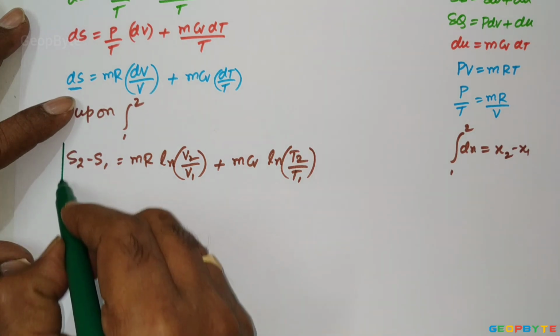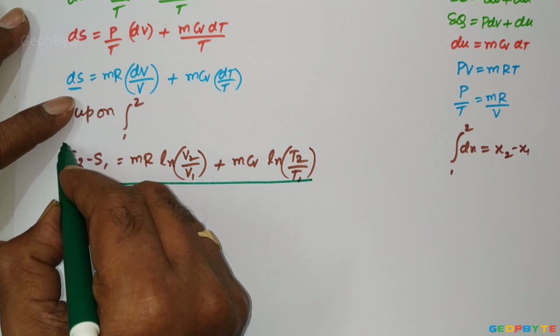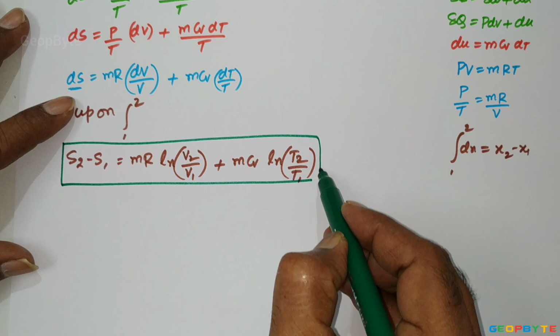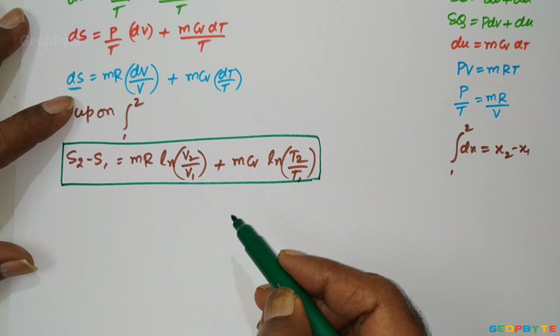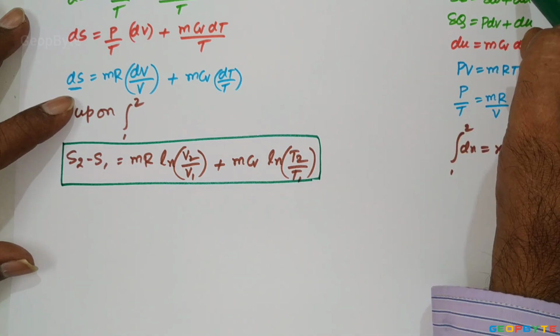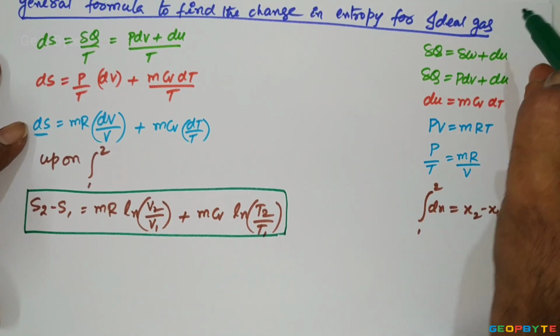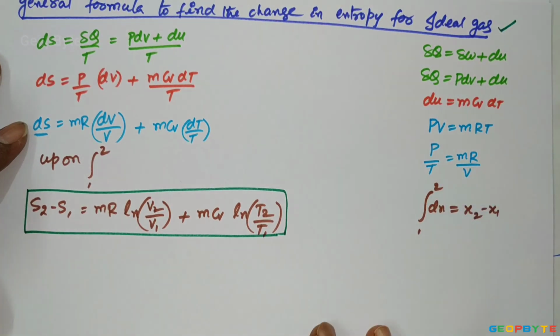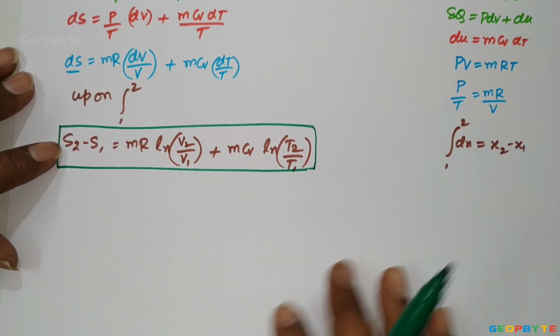This is the general expression to find the change in entropy for any closed system process if our working material is an ideal gas.